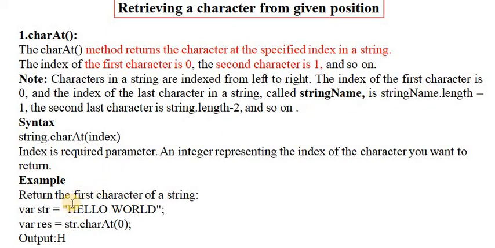The index of the last character in a string is string name dot length minus 1.